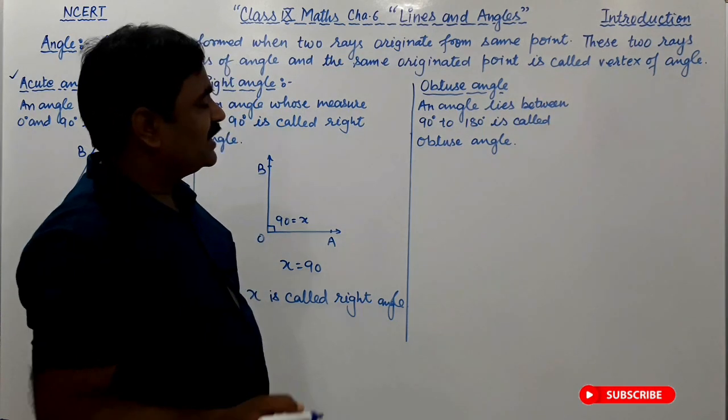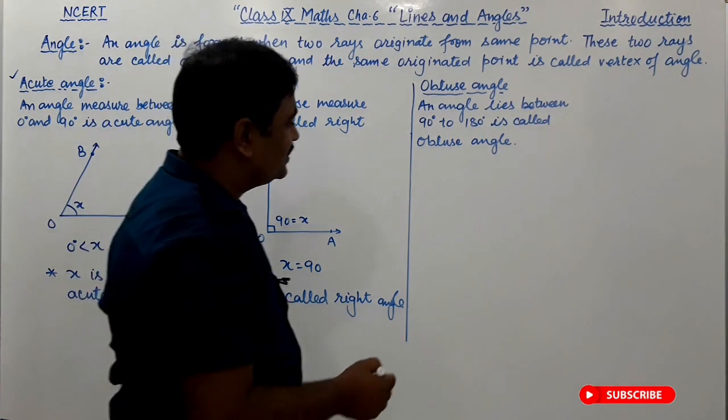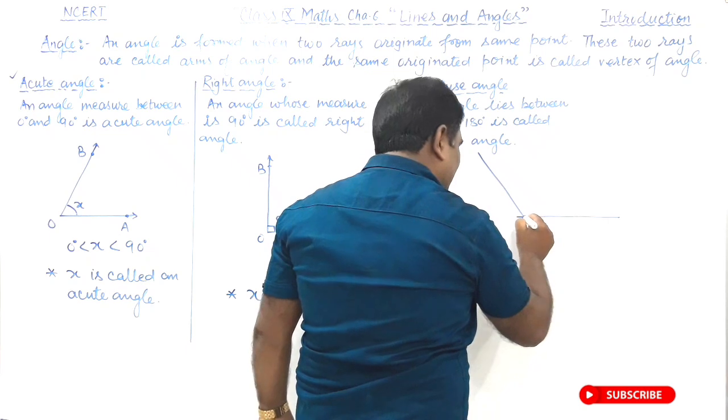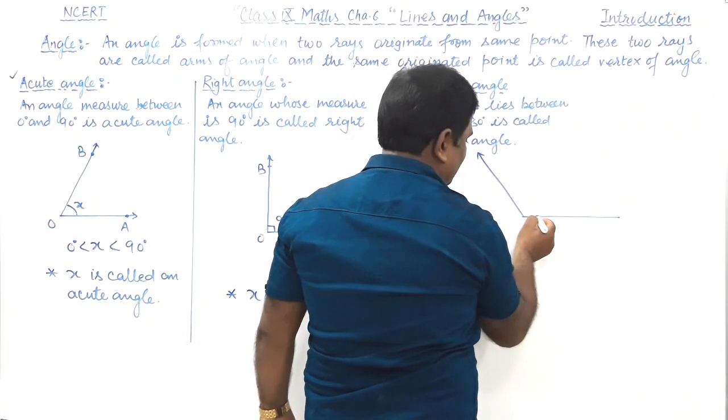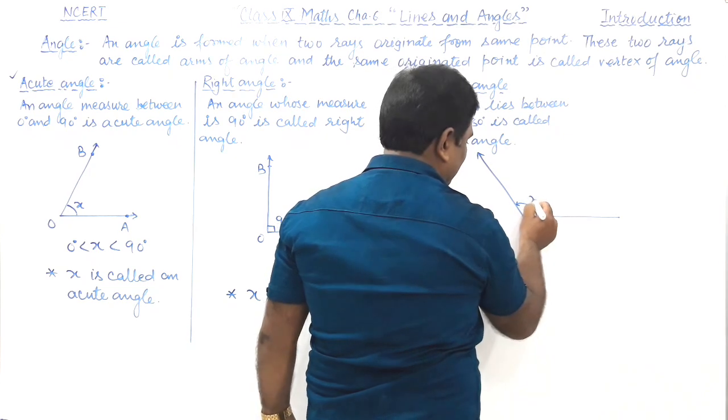Understood? So for an obtuse angle, its measure is greater than 90 degree but less than 180 degree. Say this angle is x.